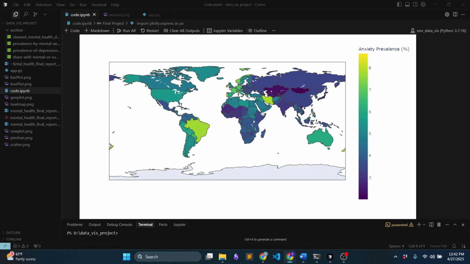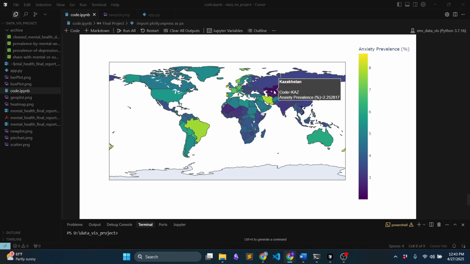This is my final geographical plot to show how the whole world's anxiety prevalence compares. You can see that countries like Brazil and Iran show much higher anxiety prevalence. It's almost 7.83% for Iran, and for Brazil it is 7.73%. That actually matches our previous plots as well.